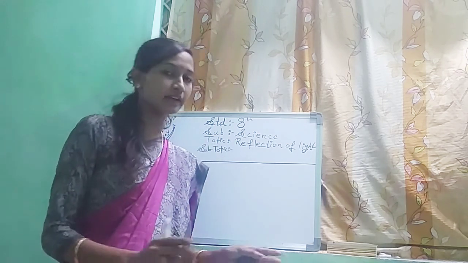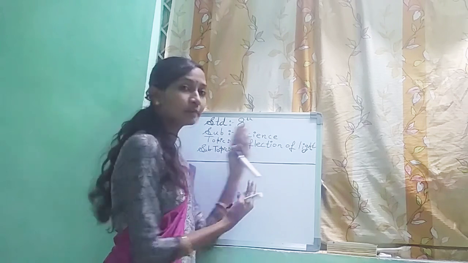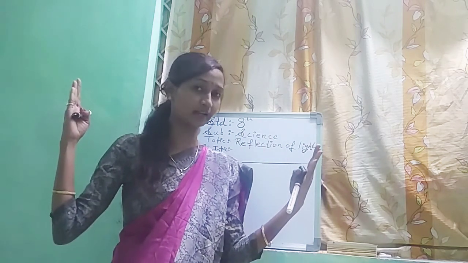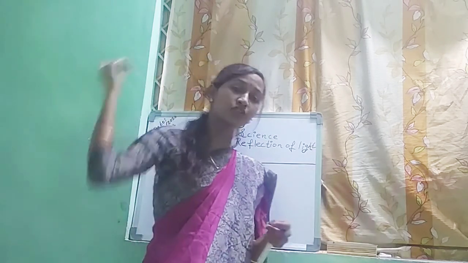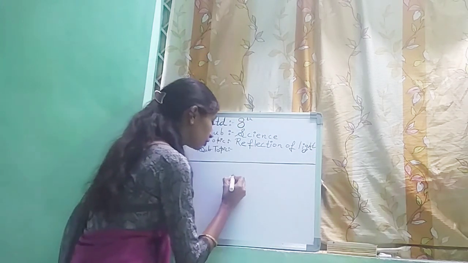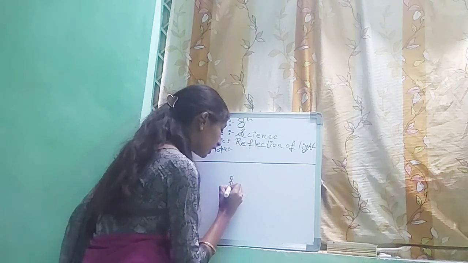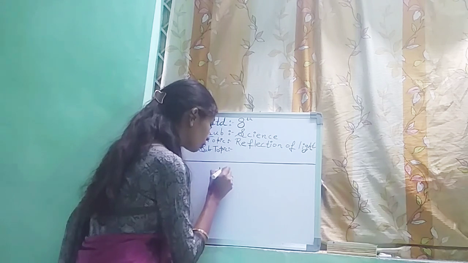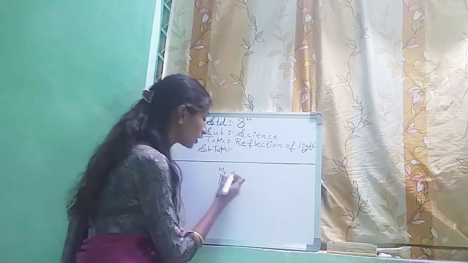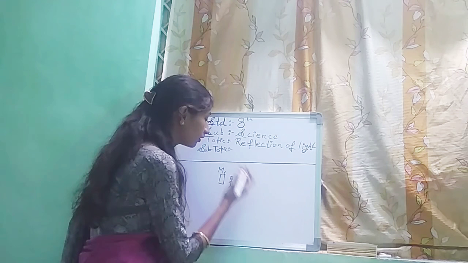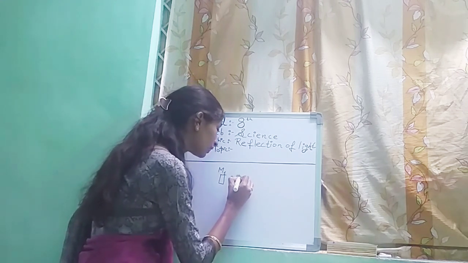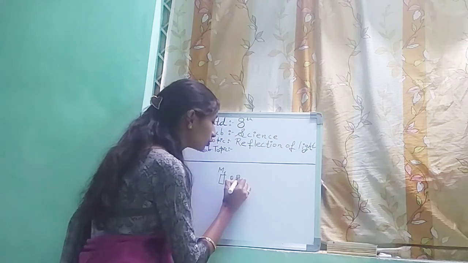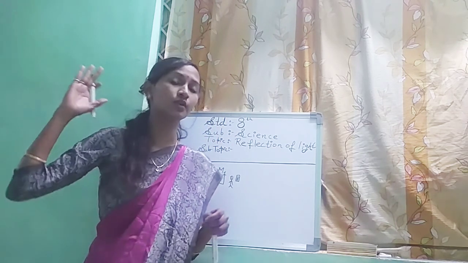To verify it, you will see one mirror placed in front of your face and one at your back. Suppose this is M1, this mirror will be in front of you and one mirror will be at the back side of your head.